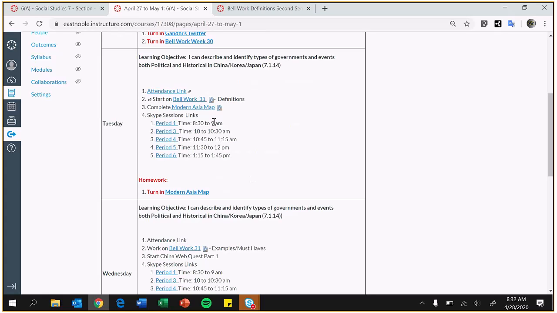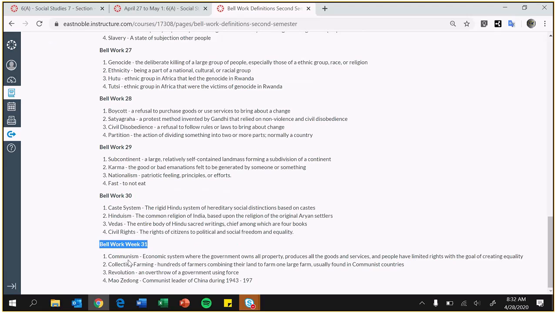So, modern Asian map in Bellwork 31. Today, all you have to do is copy the words and definitions down. These words will help you with our web quest, so keep in mind that you do want to start working on Bellwork, because it's going to help you with tomorrow's activity.